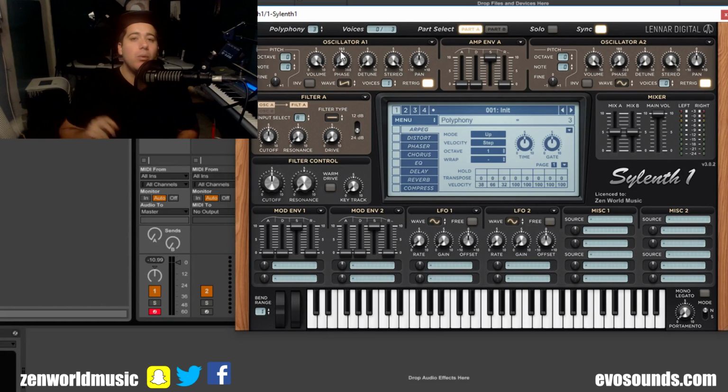Now, the key thing I want you guys to keep in mind with this, and don't over analyze it, is if it says 6 polyphony, just know that you can play six notes at the same time on Sylenth1. But if you have it at 1, then you can only play 1 note at the same time. See, I'm pressing down on all the keys, but we can only play 1. So that's all polyphony is.